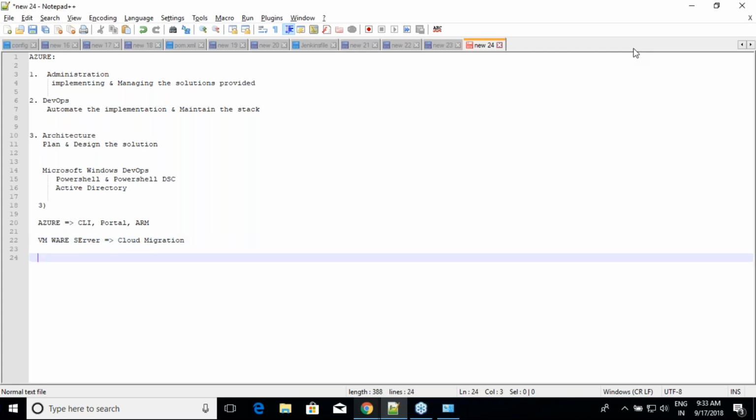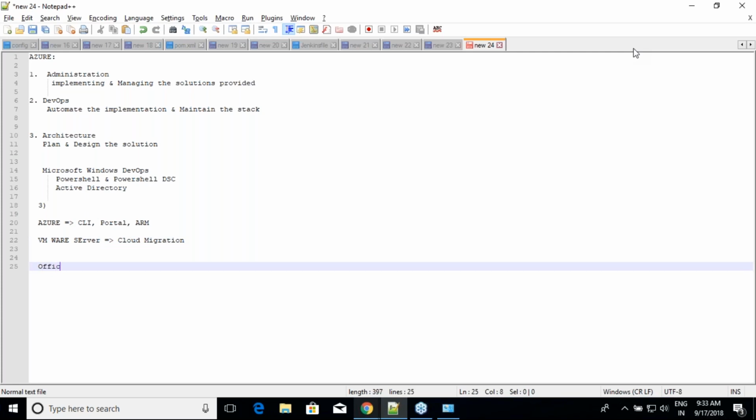This is what we do. I'm not guaranteeing it, but I want to bring it over here: I would see Office 365 administration also. This is not part of our syllabus, but I might add it or take it as a special class, because this will help you get to your jobs much closer. Office 365 is your Exchange server and many different things packed in one place, Microsoft's way of giving the Office suite as a service. So you don't need to install license and all of that stuff.